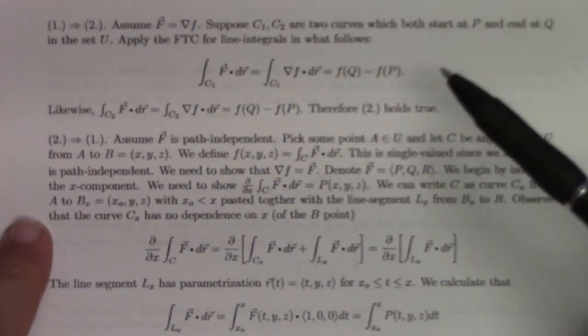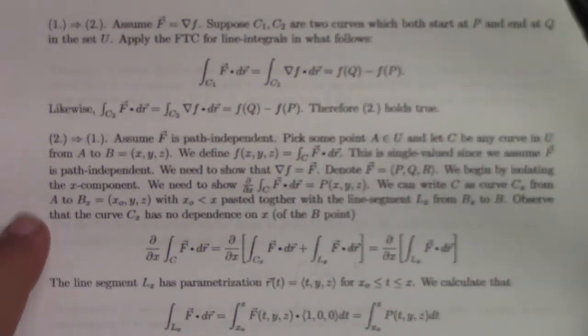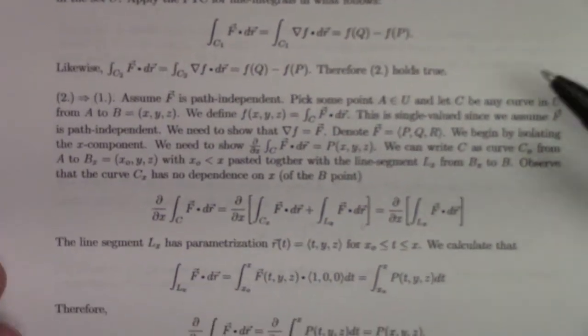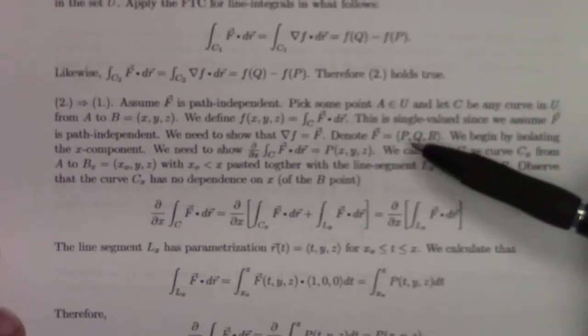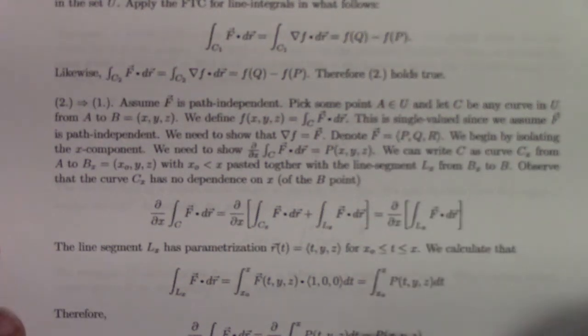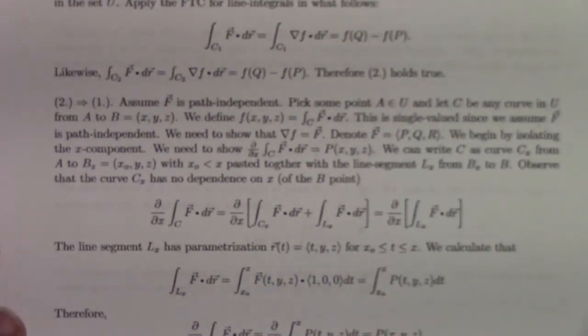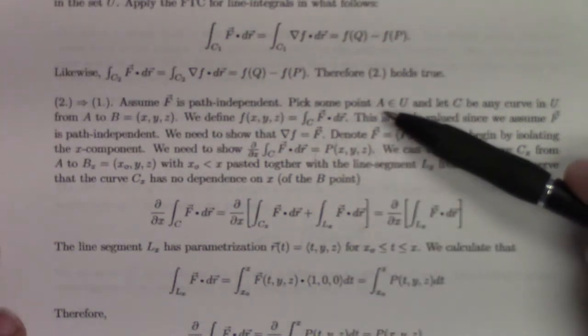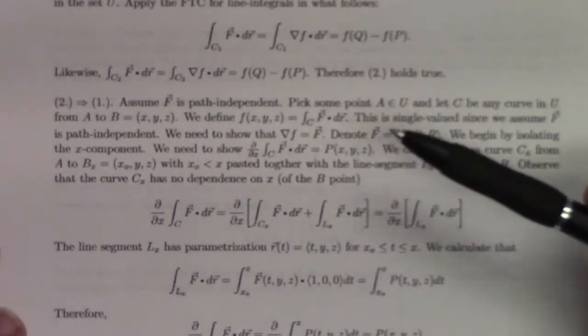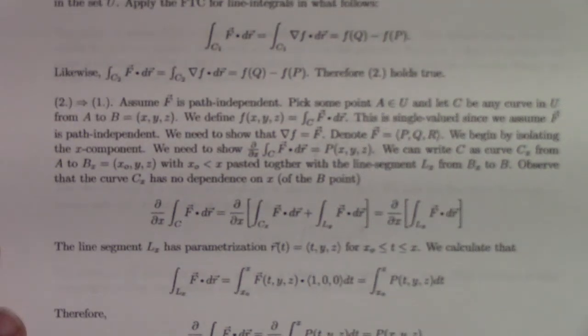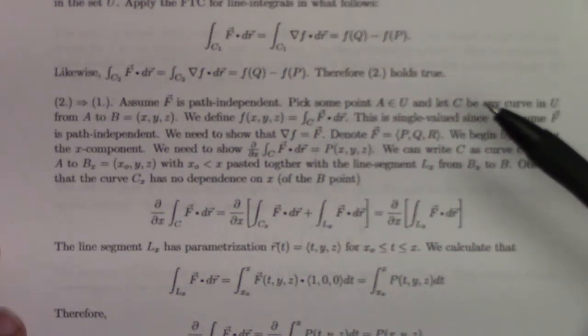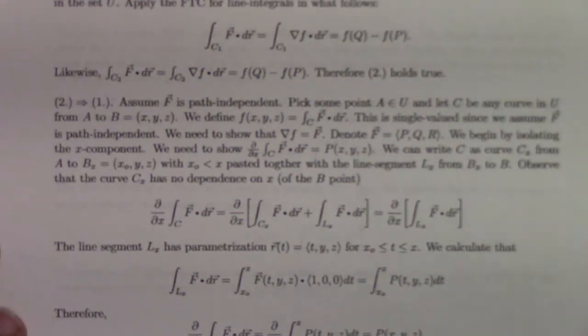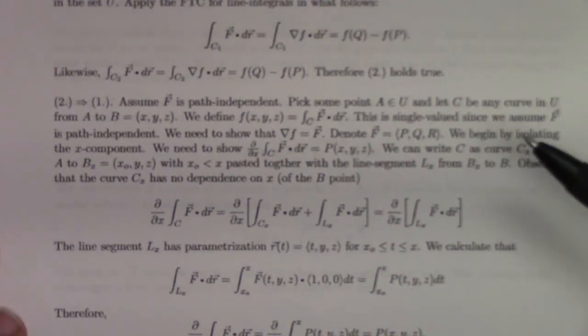So that's 1 implies 2. 2 implies 1 is trickier, and basically what this paragraph here tries to do is to explain to you how we can construct the potential function using a line integral of a specific type, and the lack of ambiguity in that construction rests squarely on the path independence that we're assuming.